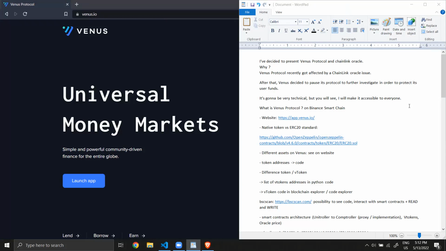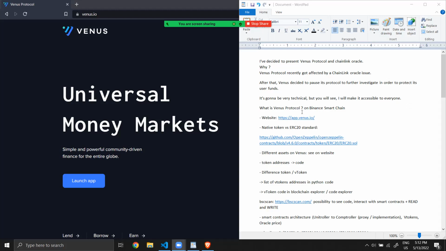After the issue, Venus decided to pause this protocol for further investigation and to protect the user funds. It's going to be very technical, but you will see, I will make it accessible to everyone. So first, what is Venus protocol?